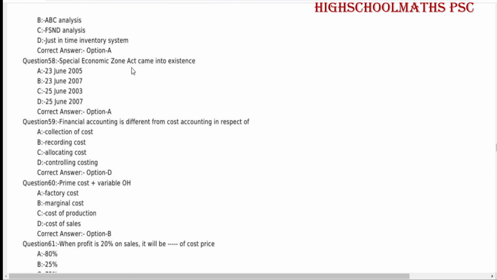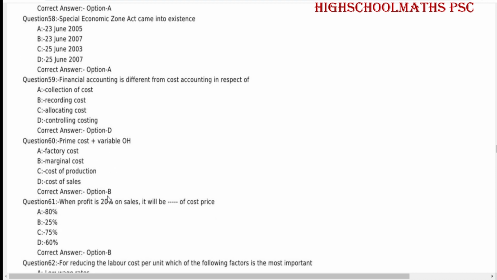Special Economic Zone Act came into existence 23rd June 2005. Financial accounting is different from cost accounting in respect of controlling costing. Prime cost plus variable OH, marginal cost.